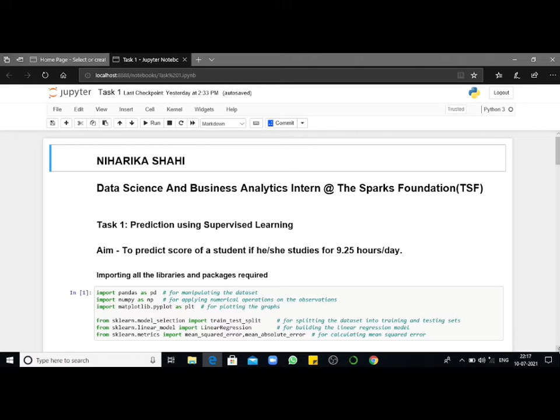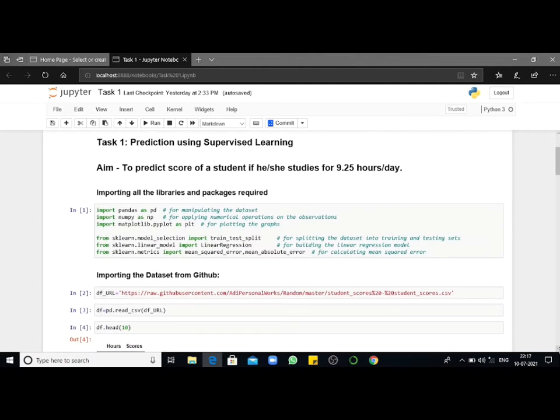First of all, we will be importing all the important libraries and packages required. The libraries include pandas, numpy, matplotlib.pyplot, sklearn.model_selection, sklearn.metrics. Most of these libraries are required for manipulating the dataset, applying numerical operations on the observation, plotting the graphs, splitting the data into training and testing sets, as well as building the linear regression model.